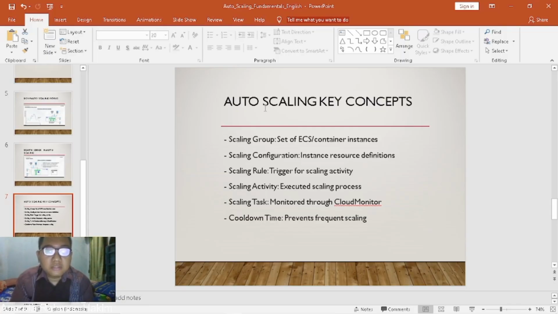Scaling activity is the process to execute the scaling process. And then scaling task to monitor through cloud monitor, and cooldown time to prevent frequent scaling.